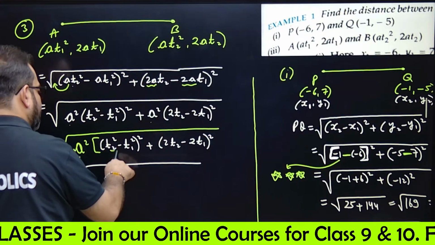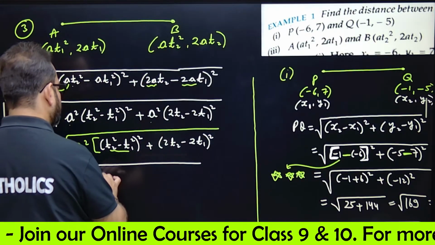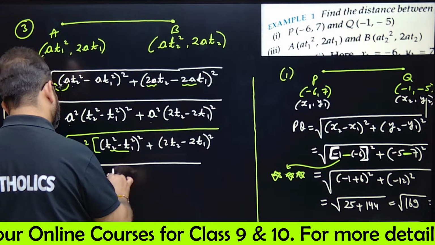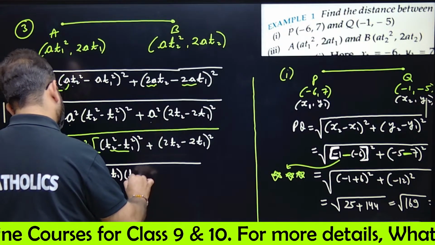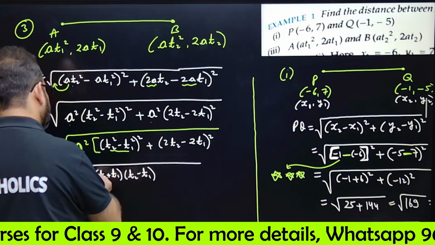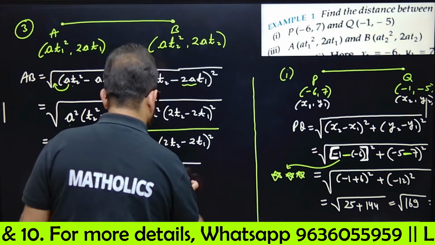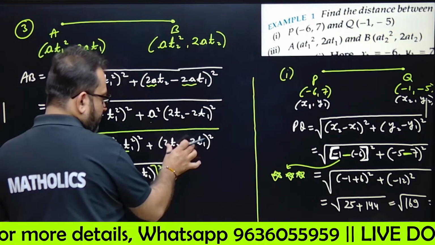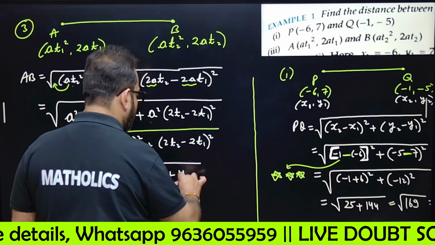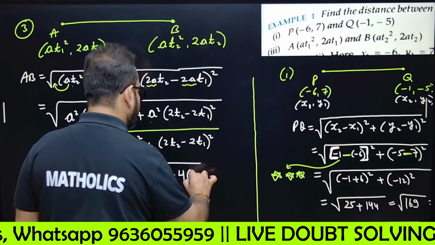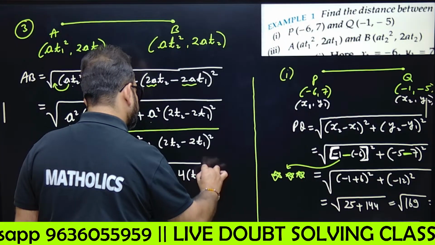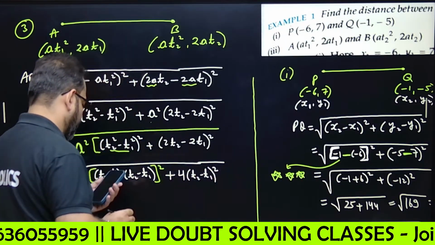Now you can write it as what? A square minus B square. So T2 plus T1 into T2 minus T1 and its whole square. And plus, if you take out this 2 outside, it will be 4 and inside it will be T2 minus T1 whole square. Right.